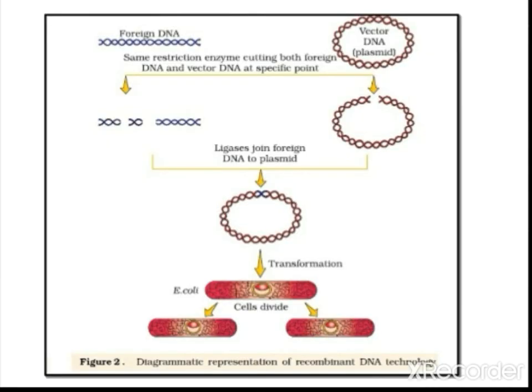In diagrammatic way, recombinant DNA technology has been given. Here the foreign DNA is isolated, the desired gene. See from here, in the foreign DNA, the piece of DNA we need, we are cutting and removing, and that is introduced inside the vector DNA, the plasmid. Here the cut is made, and here we are introducing that. You can see that it has been incorporated by using the enzyme DNA ligase.